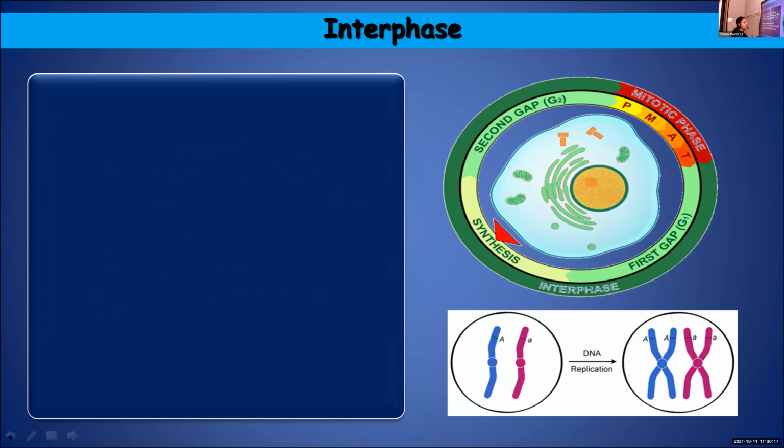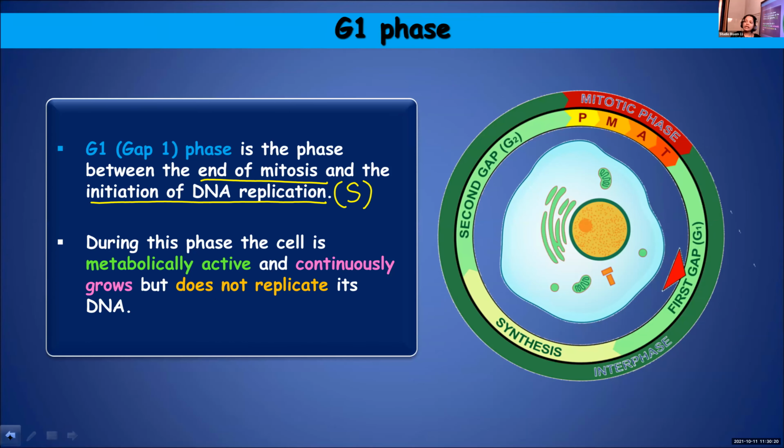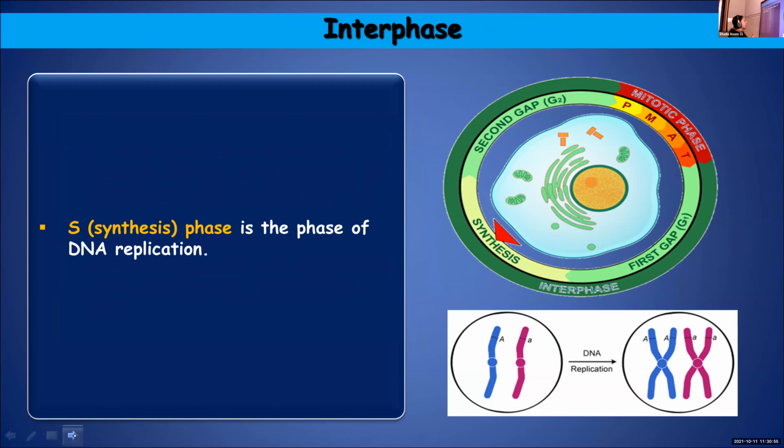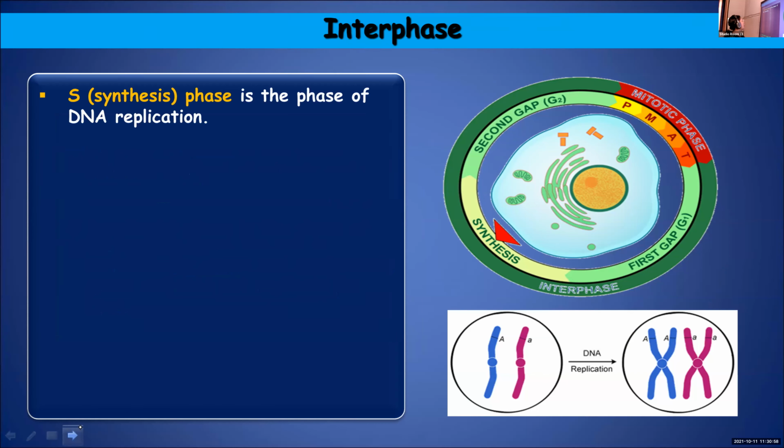Remember what I told you in the introductory part. I told you the cell will continuously grow, but the replication of DNA is limited to a particular stage, that is synthesis phase. DNA replication will take place only during the synthesis phase. That is why the second point is mentioned like this. During G1 phase, the cell will be metabolically very active and it keeps growing, but DNA replication will not take place during this phase, because the replication of DNA can take place only in the S phase. S phase is the phase for DNA replication.